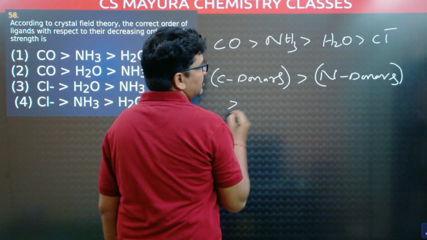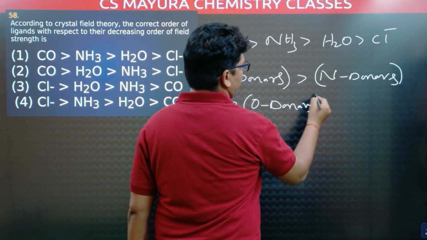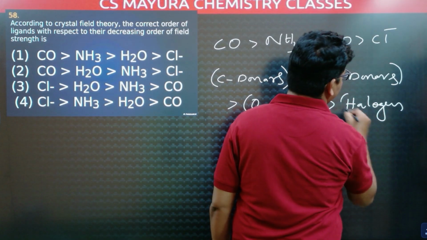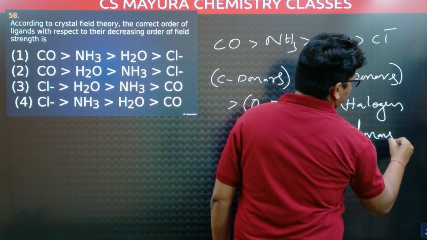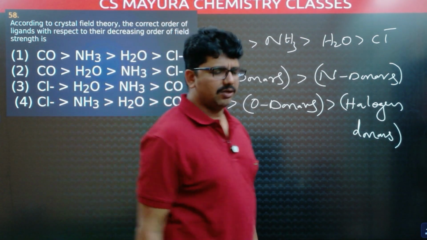Nitrogen donors' ligand field strength is greater than oxygen donors. Oxygen donors' ligand field strength is greater than halogen donors. Generally, it follows this order. So there are so many concepts we will discuss in coordination compounds.